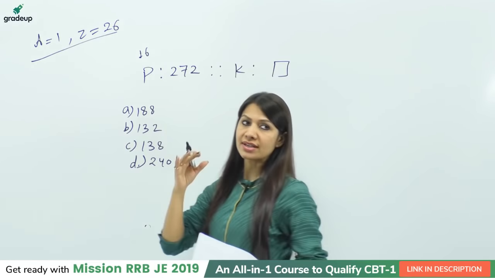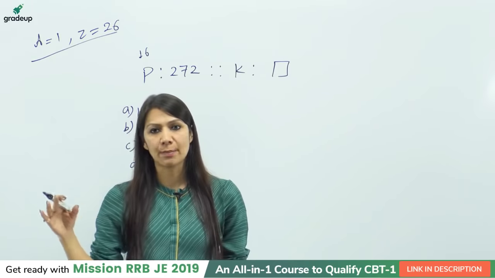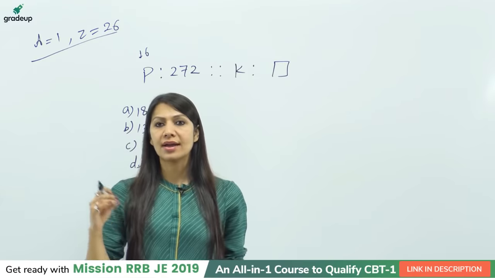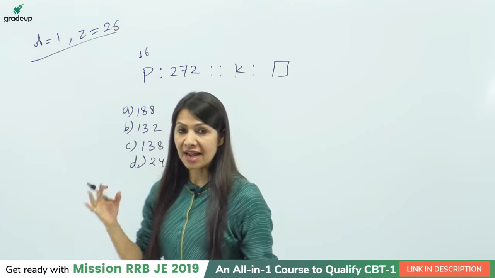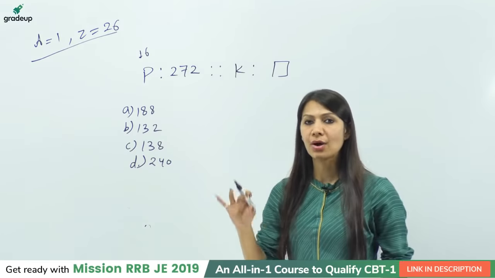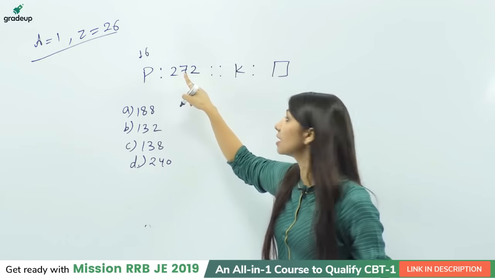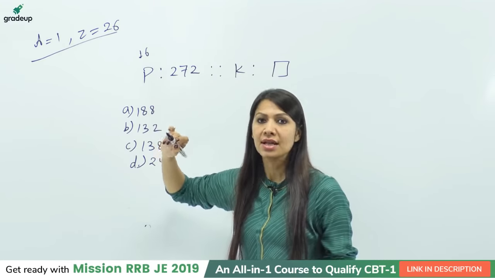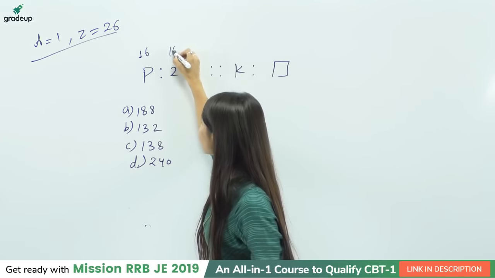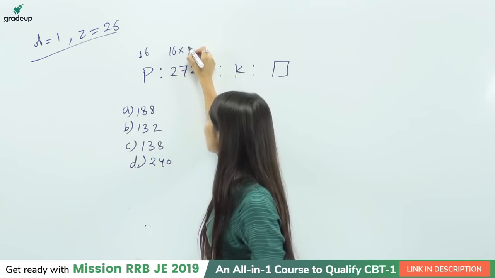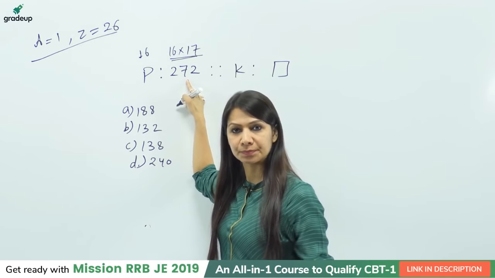So, students, now it is 16 is to 272, and we have all the mathematical operators we can use here: the square, cube, multiplication, digit addition, okay? So you should be very clear about these things. Now, if you are going to convert 16 into 272, maybe it is the multiplication of some numbers. Notice one thing: if I multiply 16 and 17, my solution will be 272.